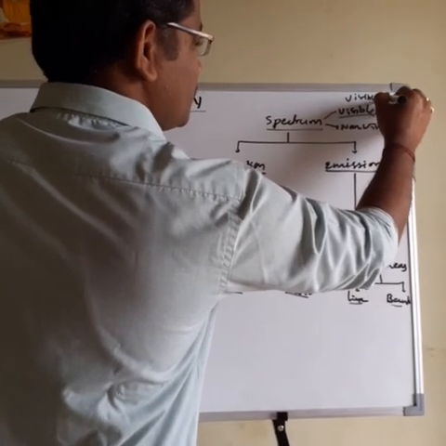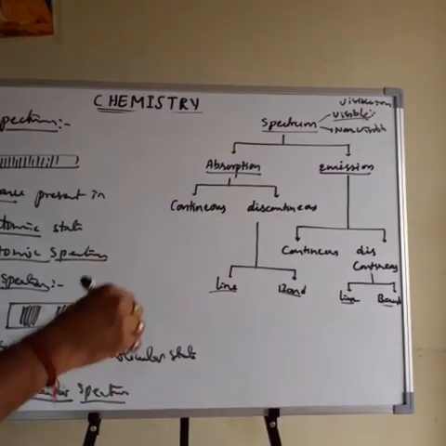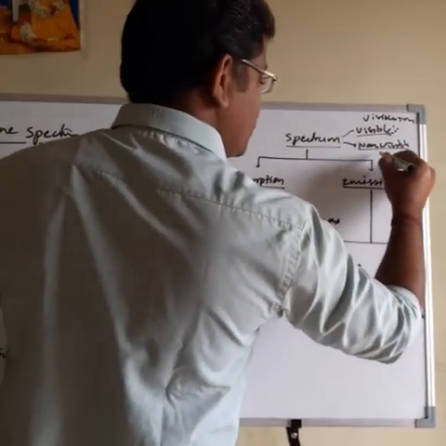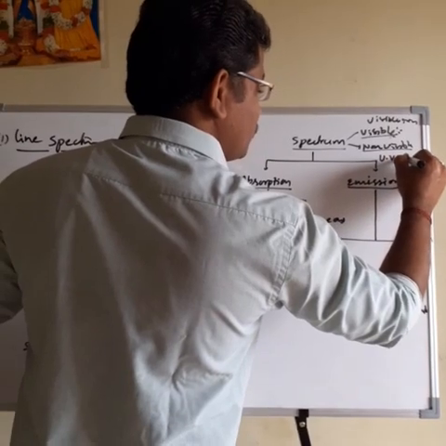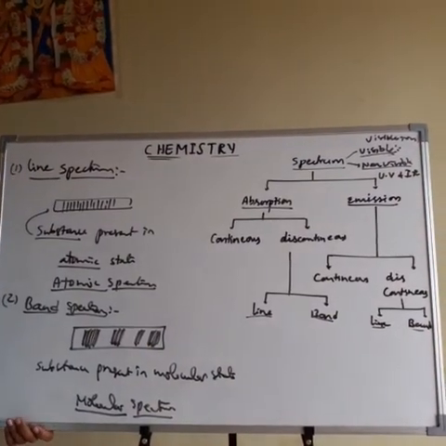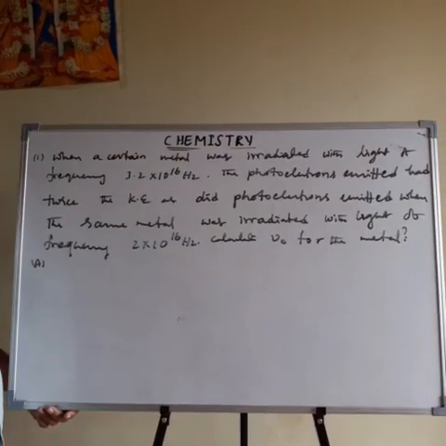Visible spectrum is obtained in the visible region. Non-visible spectrum is the type of spectrum we can't see. Non-visible spectrum is obtained in the UV region and IR region. So that is about the spectrum and its classification.